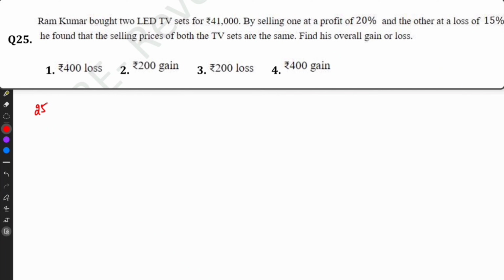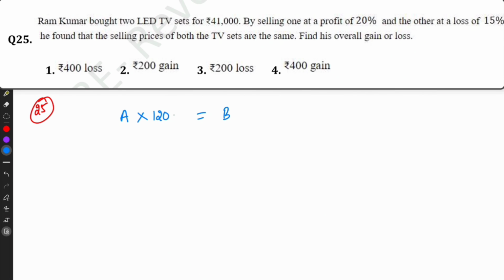Question number 25. Ramkumar bought two LED TV sets, 41,000 each, by selling one at a 20% profit and the other at 15% loss. He found the selling price of both the TVs are same. Find his overall gain or loss. So the selling prices are same. I am taking one TV as A and the other TV as B.